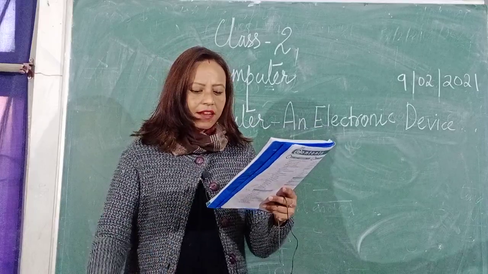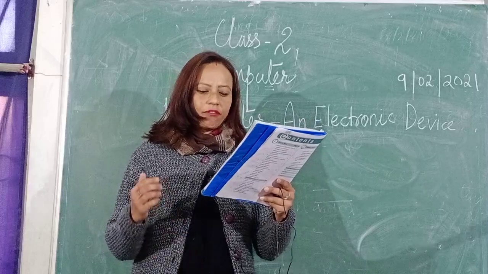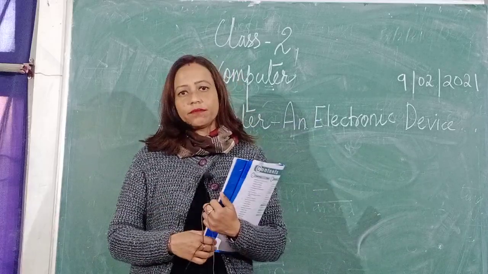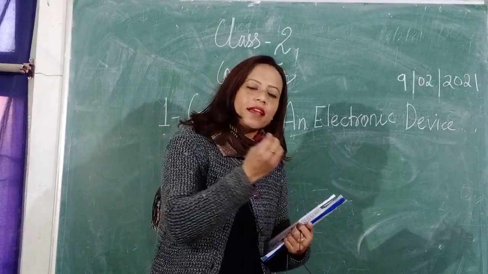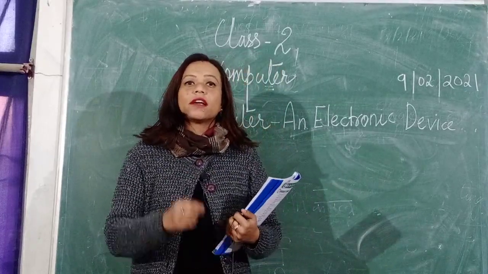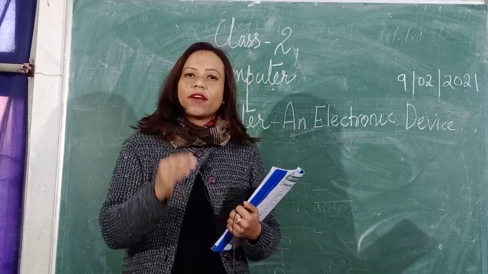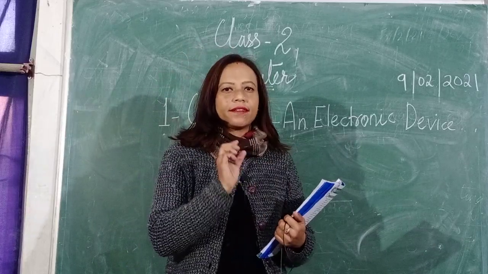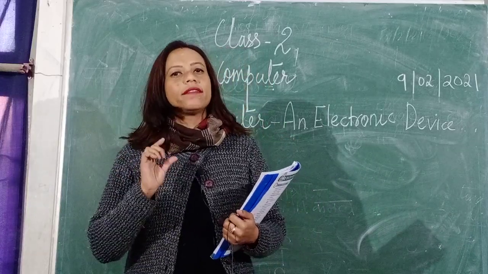Whereas computers can do a lot of work in very less time. They work faster. Now children, if a work is given to a human being and the same work is given to the computer, it takes very less time to complete the given work. Whereas a human being takes a little more time than a computer to complete the given task.